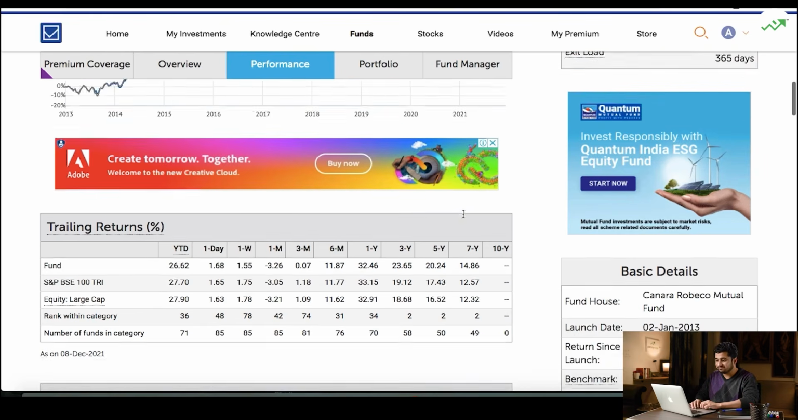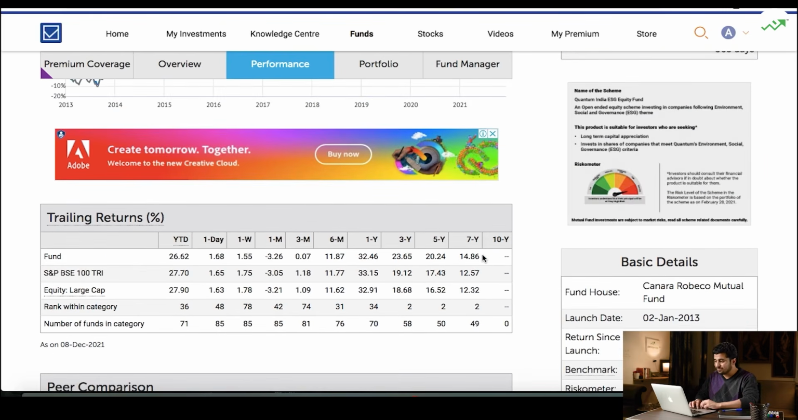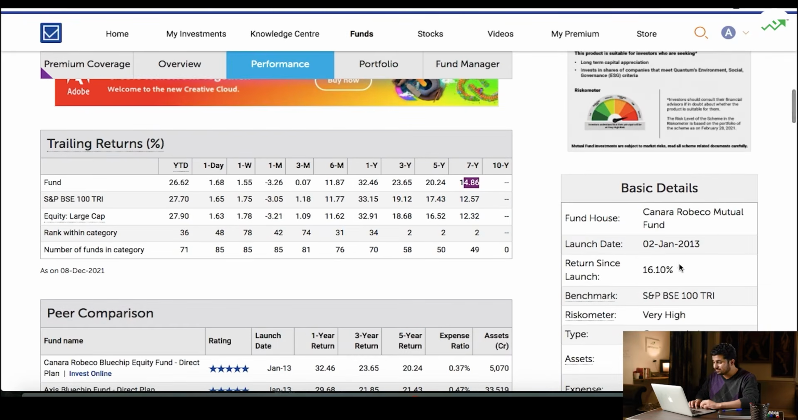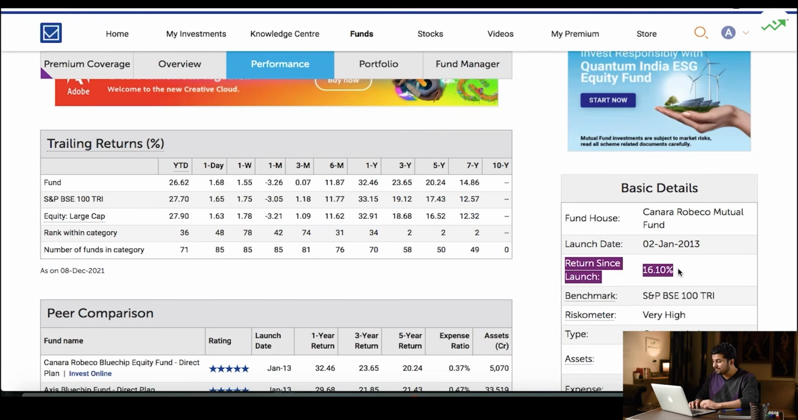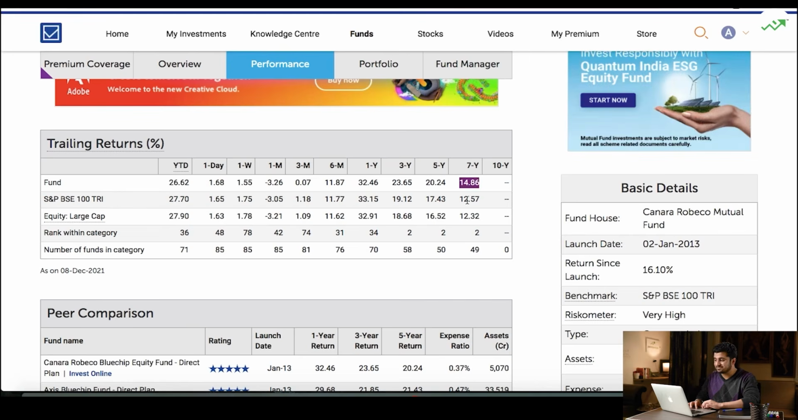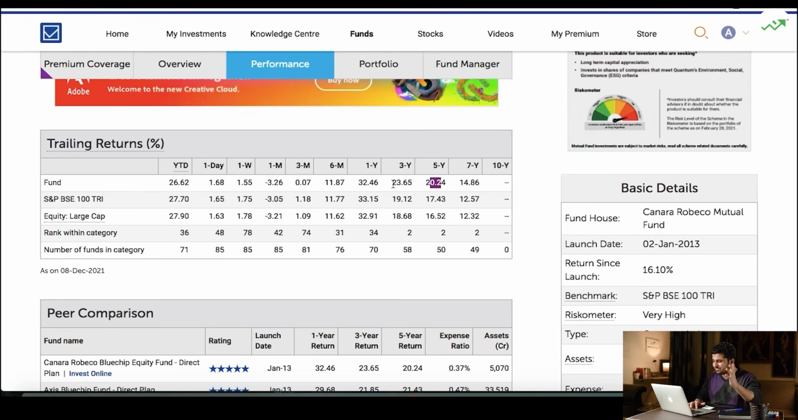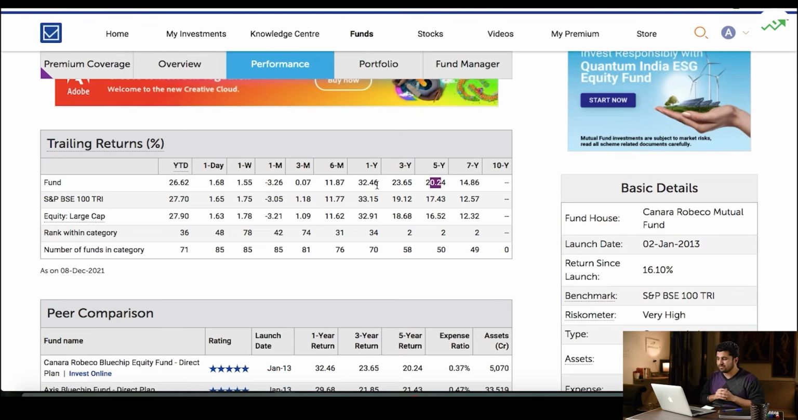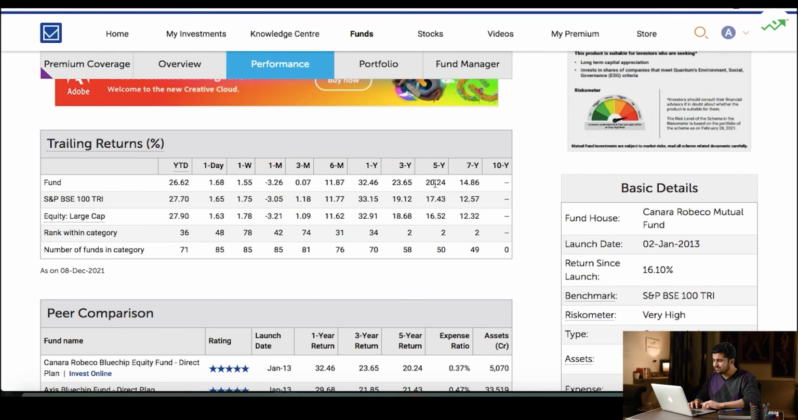You see, since launch, it got launched in 2013, the fund has generated 16.1% returns. Wow, nice, decent. Last 7 years, it's generated 14.86%. Last 5 years, it's generated 20.24%. I wouldn't want to see 3 years and 1 year, too short a period to judge the performance of an equity fund. But yeah, I think overall looks pretty nice, right? All of these parameters look to be fine.